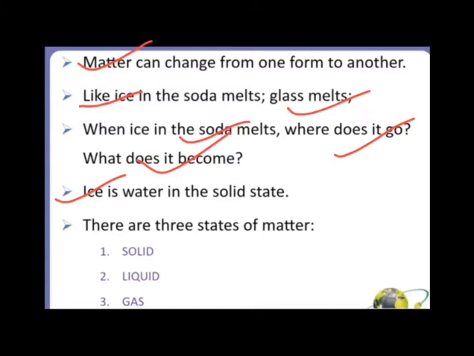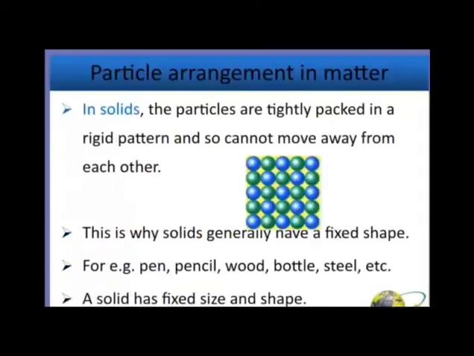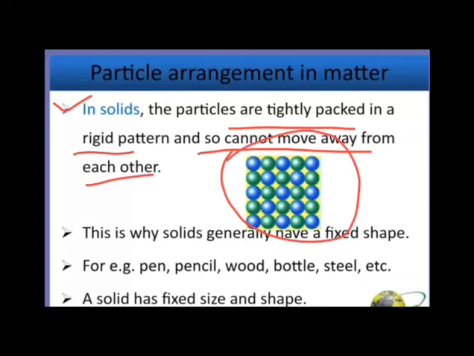So with this example we can easily conclude that matter can change from one form to another, and there are three states of matter: solid, liquid and gas. So let's discuss them one by one. First of all we will discuss solids. In solids the particles are tightly packed in a rigid pattern and so cannot move away from each other. You can see in this diagram also that this is a very rigid pattern. There is no space for particles to move.